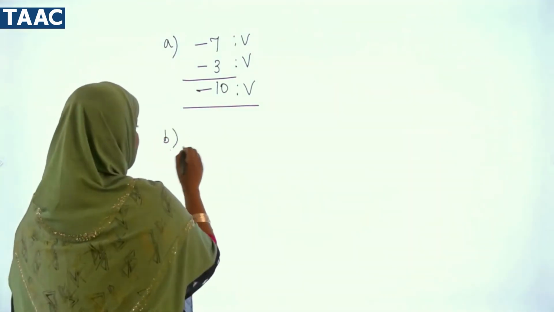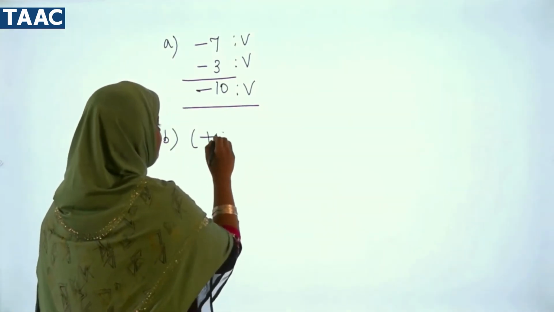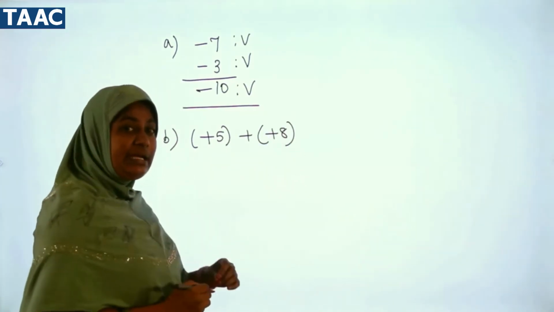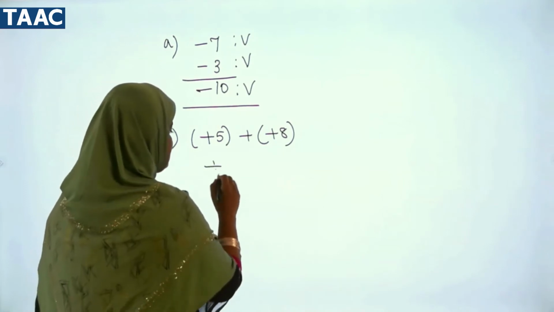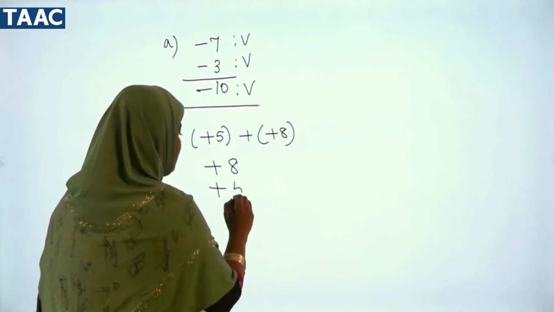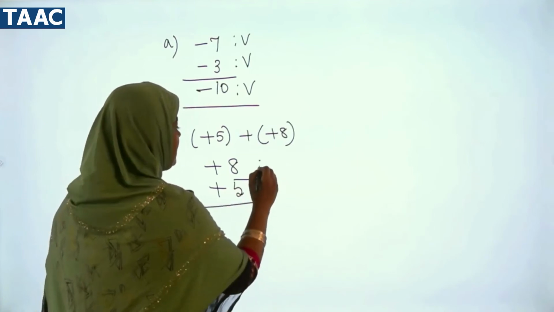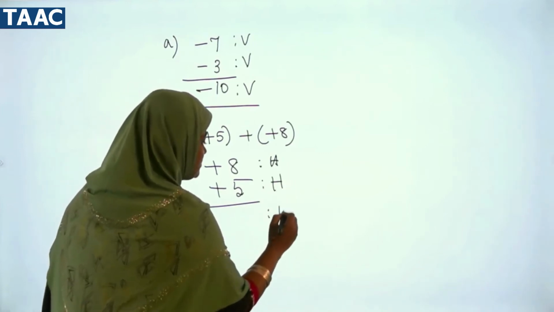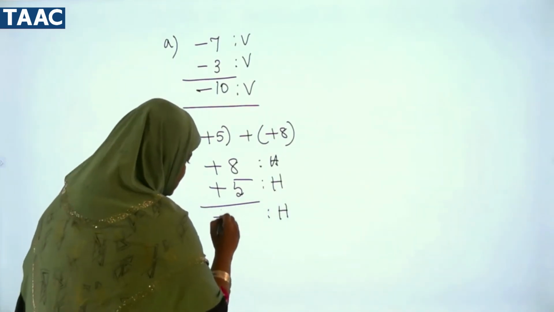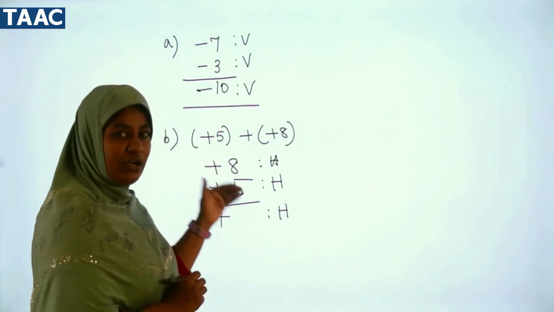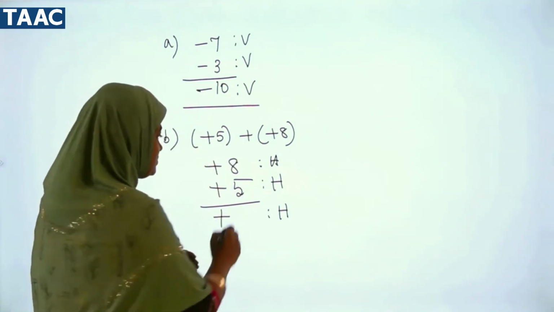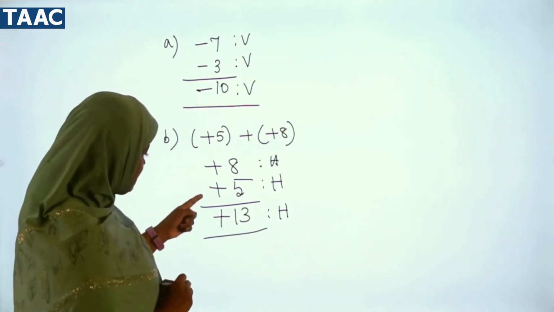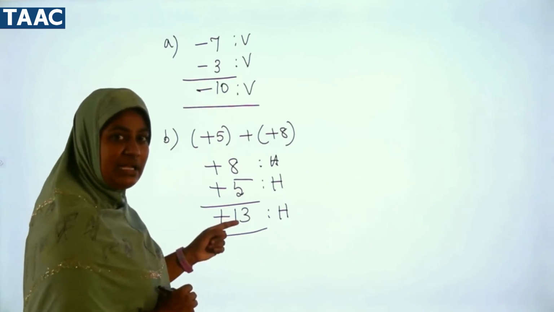Now coming to the second one, I am taking plus 5 plus 8. As I told you already, write the greater number first. So plus 8, and I am writing plus 5. Now you see here, plus means hero, again plus means hero. So our answer will also have hero. Hero means positive sign. We know heroes and heroes are not going to fight, so we will add the heroes. So 8 plus 5 is 13. So according to our concept, same sign means put the same sign and add the numbers.